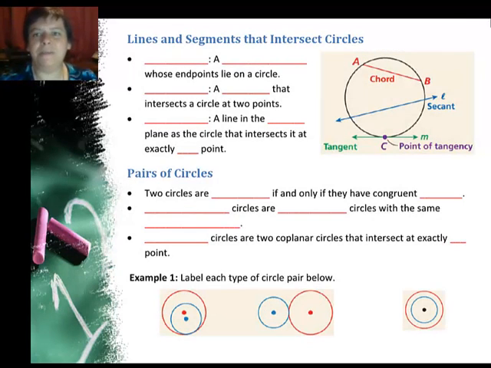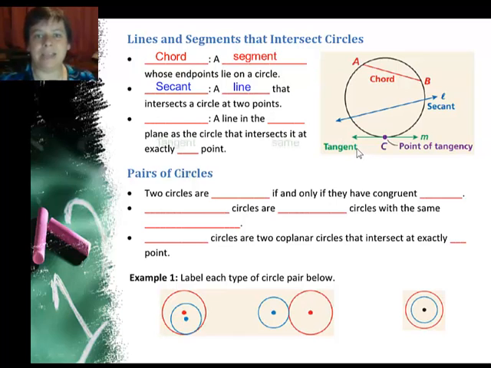So, looking at the picture at right, you can see I have one that's marked a chord, segment AB. And a chord is a segment whose endpoints lie on the circle. So you can see point A, point B. Both of those points are on the circle. A secant is a line. See how this one is just a segment with endpoints, and this one is a line that continues on forever. So a secant is any line that intersects a circle at 2 points.